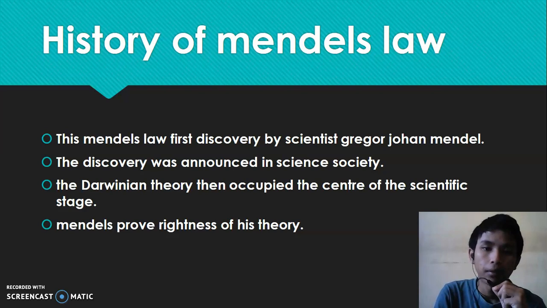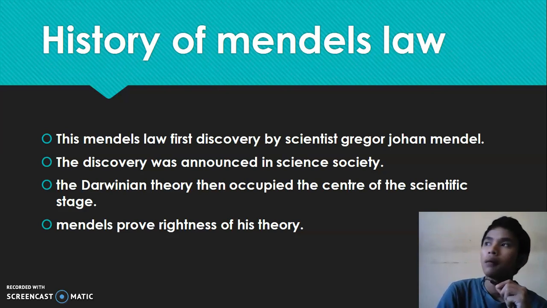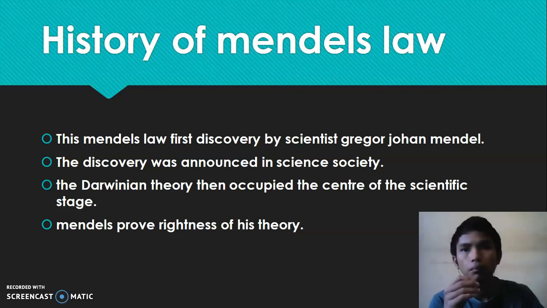History of Mendel's Law. This has some uniqueness, because Mendel is not from biology, but from mathematics, physics, and chemistry.